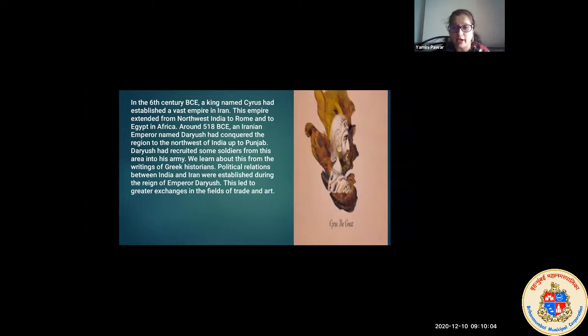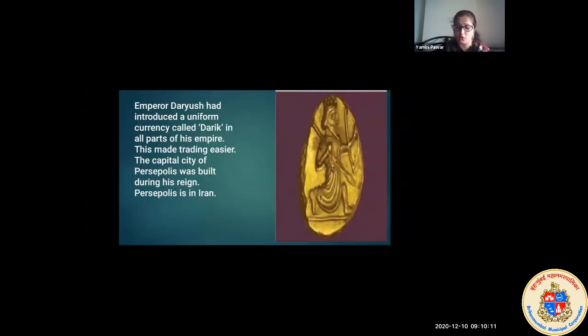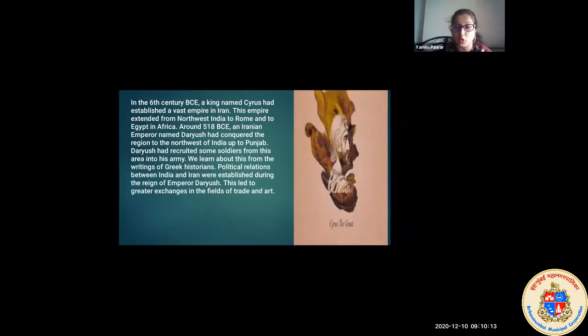You know what is the meaning of conquered, children? To win, to defeat. So in India also they started conquering till Punjab. They were successful in conquering. So Darius had recruited some soldiers from this area into his army.